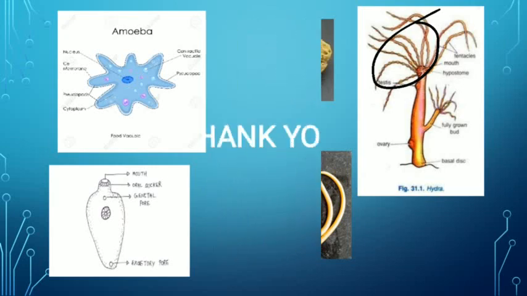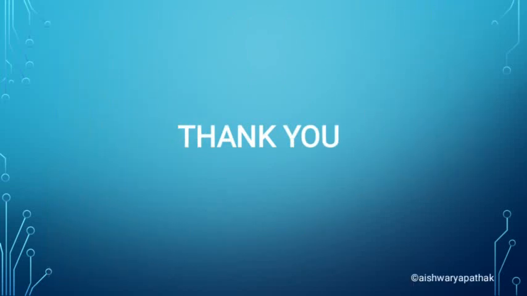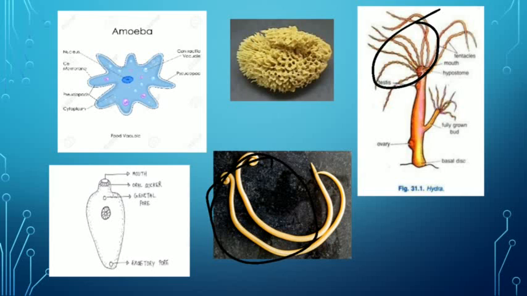Okay, then that's it. So today we have learned the five phyla, and we have seen on the basis of which criteria the Animalia kingdom is classified, and what the special characteristics of these phyla are.